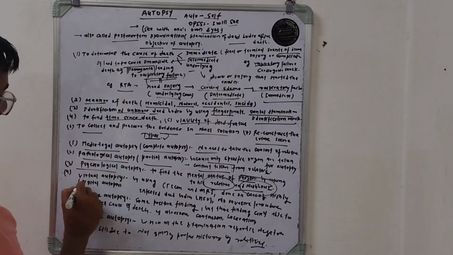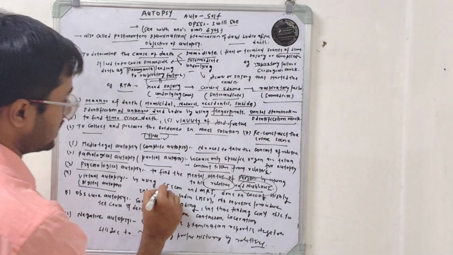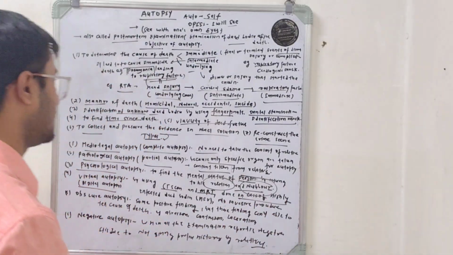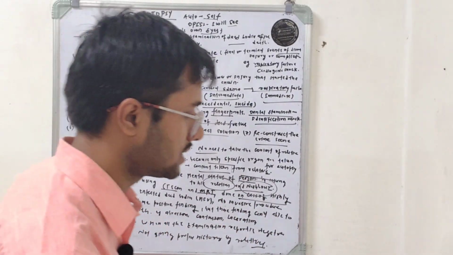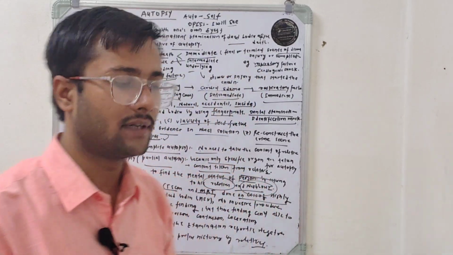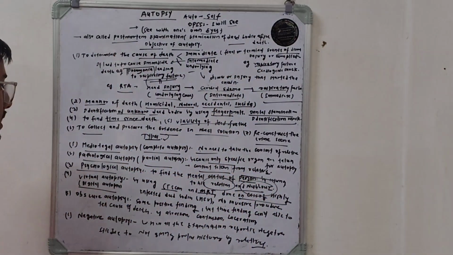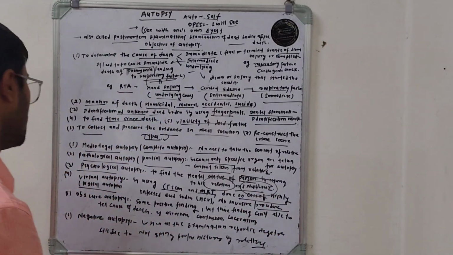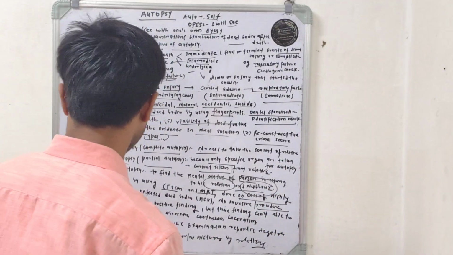Virtual autopsy, also called digital autopsy, uses CT scan and MRI and is done in the case of a highly infected dead body, like an HIV patient. In highly infected dead bodies we conduct the virtual autopsy, which is not an invasive procedure.